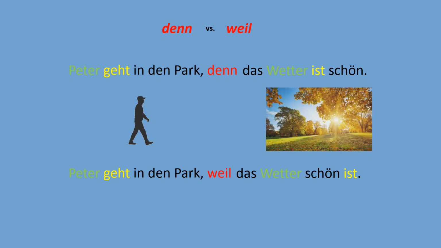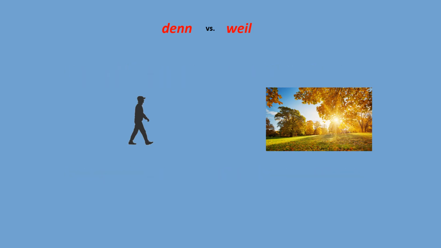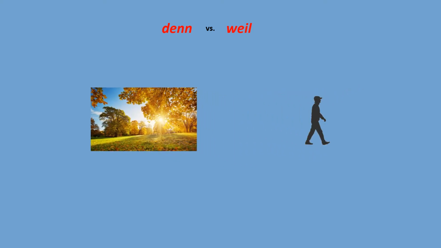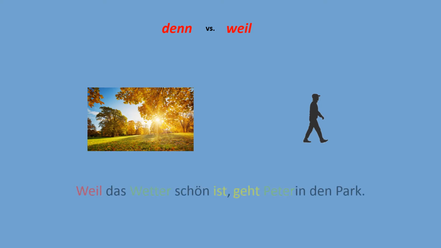So this is our Peter and this is the weather. So what I'm going to do now, look, I will replace the ideas. I will first say because the weather is nice, Peter goes to the park. So how can I do it with the second sentence? I just replace positions.